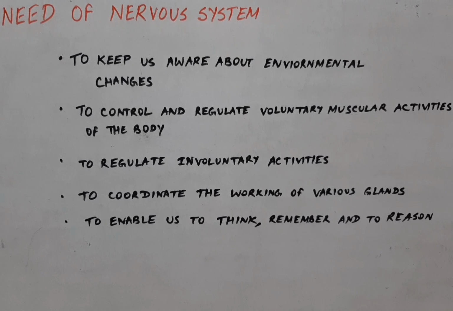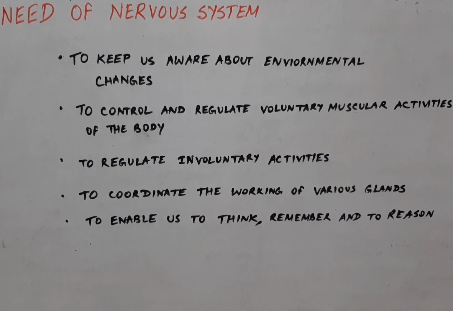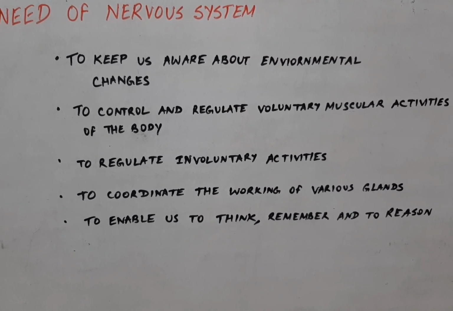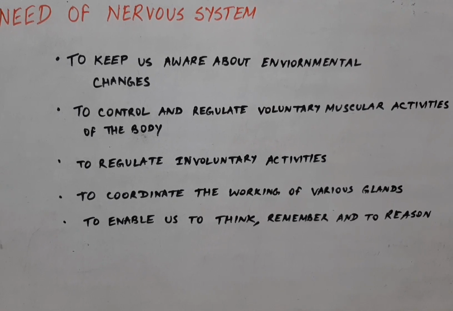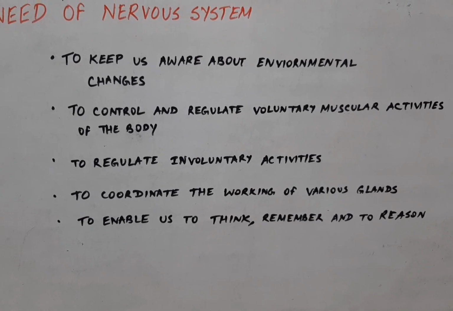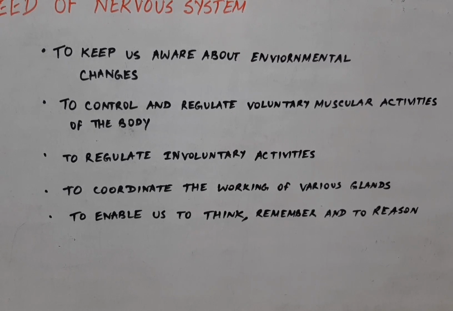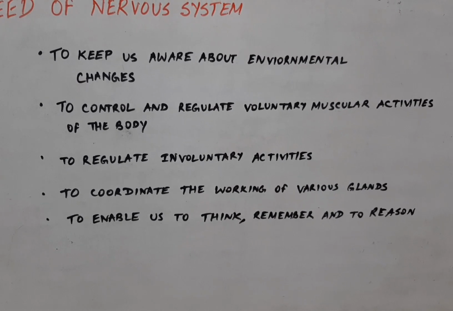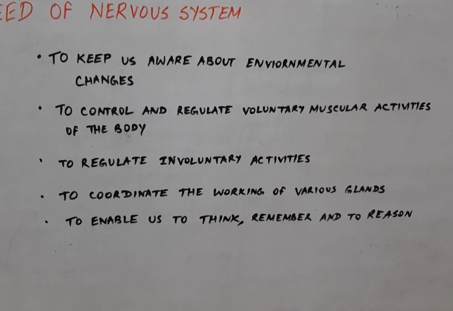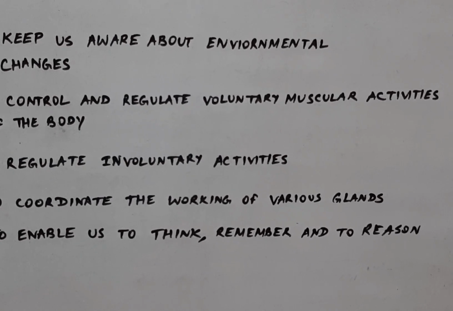And finally, to enable us to think, remember and reason. Like you are now listening to my voice, you are thinking whether what I am saying is correct or not. You are thinking about how to remember these points, and you are trying to recall the previous part I have already taught you. So these are the various needs of a nervous system in animals. Try to remember these points. It will be helpful for you.